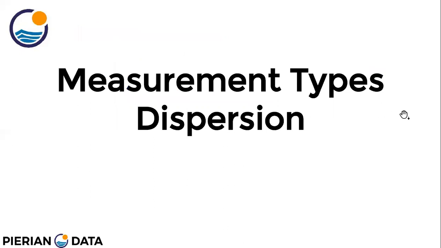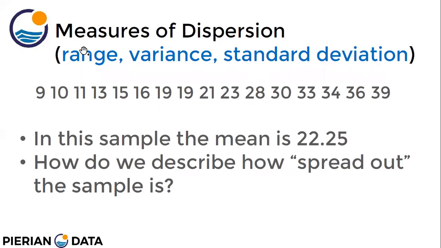Right? The measurement types. Dispersion: how to measure dispersion. To measure dispersion, we have these three values: range, variance, and standard deviation.